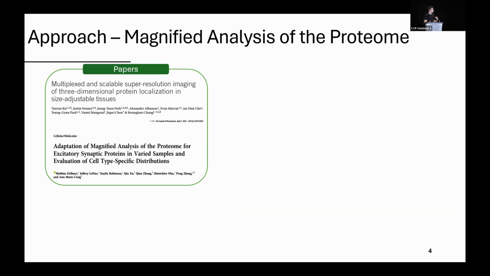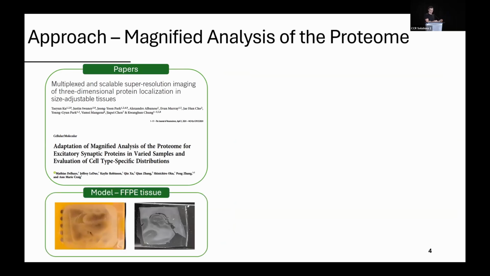In my case specifically, I'm using the magnified analysis of the proteome. I'm not going to go too much into the chemistry here, but we developed a paper where we study specifically excitatory synaptic proteins. It's not really a method paper, but more of an application paper to show that we can study excitatory synaptic proteins in different types of tissue, including FFPE tissue, so formalin-fixed paraffin-embedded tissue.